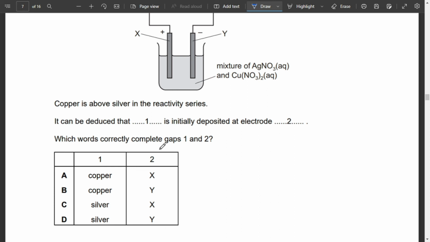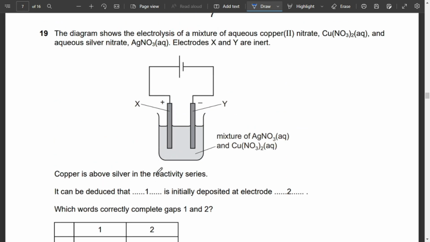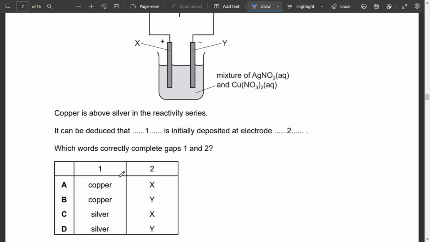If we look at this question, since silver is closer to the line of discharge, now what's the line of discharge? Line of discharge is basically the one which is less reactive, discharges more quickly. So it can be deduced that over here silver is initially deposited, and at which electrode will it be deposited?